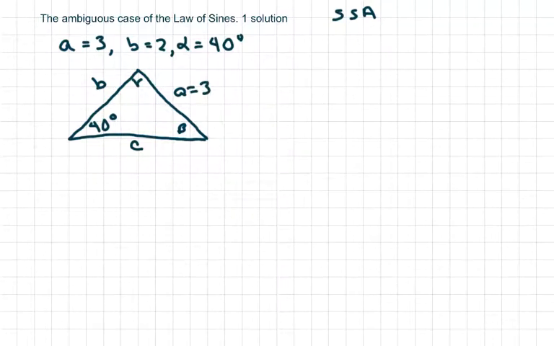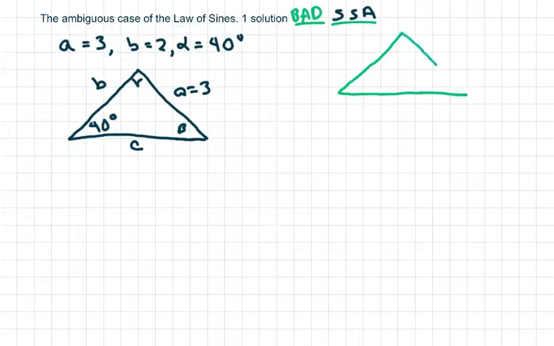When I first see this, I'm going to go ahead and draw two triangles. Again, I call this the bad one for the law of sines. And then I'm going to go ahead and draw another triangle up here. Make this side a little longer. It probably doesn't look like it. But this was 3. And I'm going to copy everything down, 40. And my B was what? 2. This is 2.